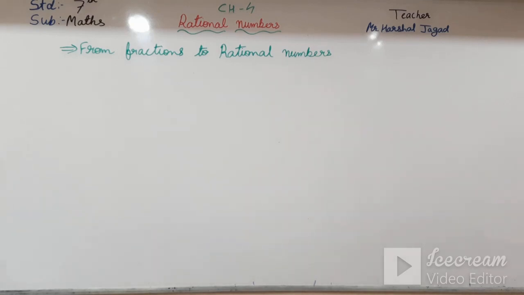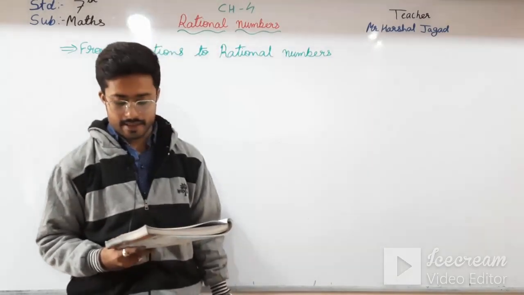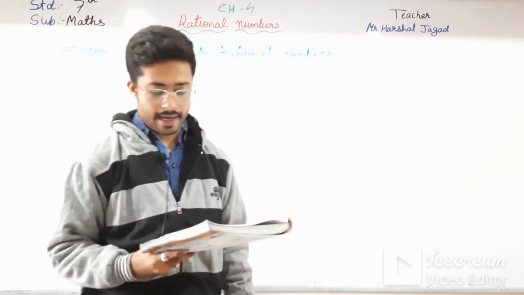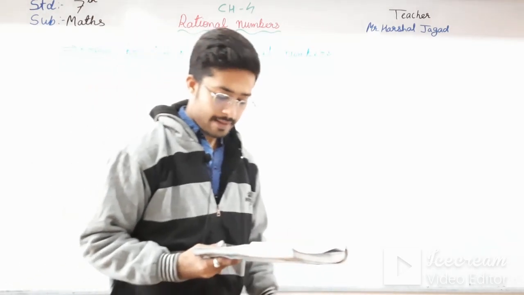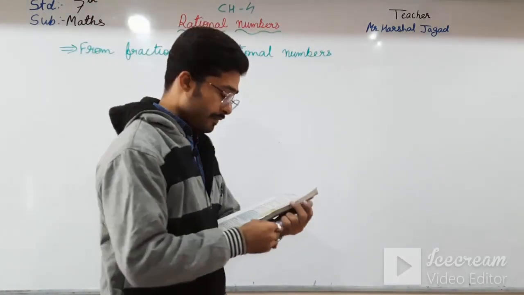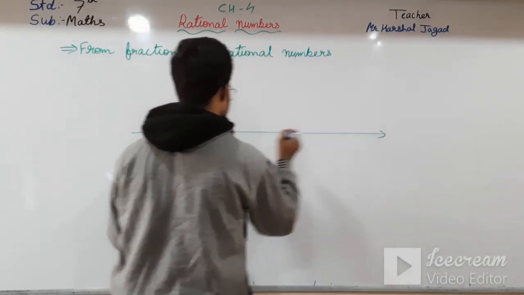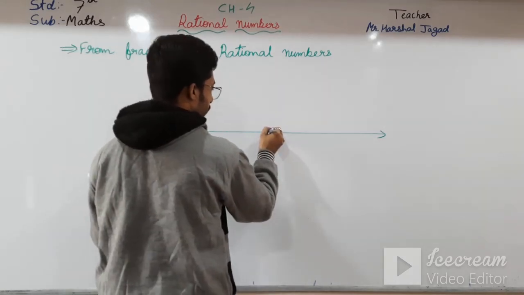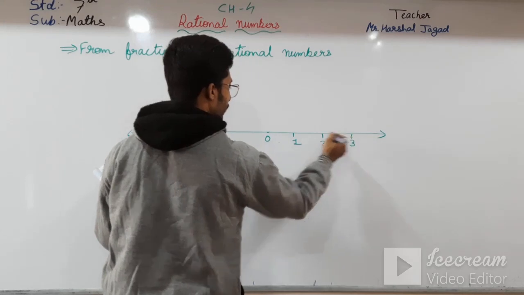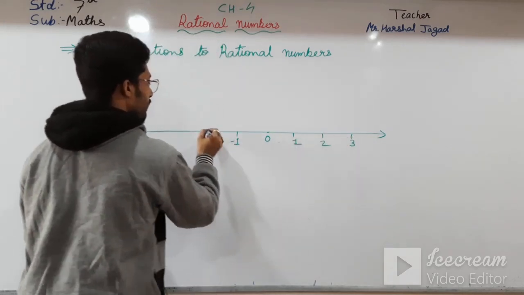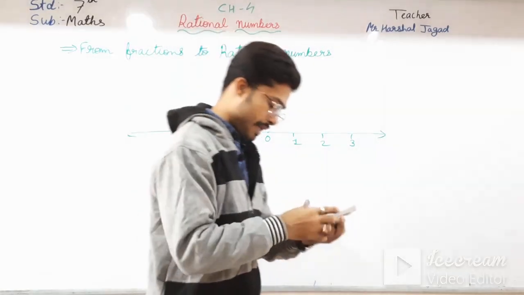See here, in a number line of integers, we know that as we move from left to right, the value of the number increases. You can see a number line is given over here, in which there is 0, 1, 2, 3, and here minus 1, minus 2, minus 3. So this is a number line.